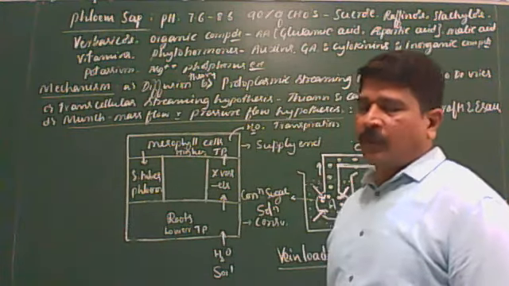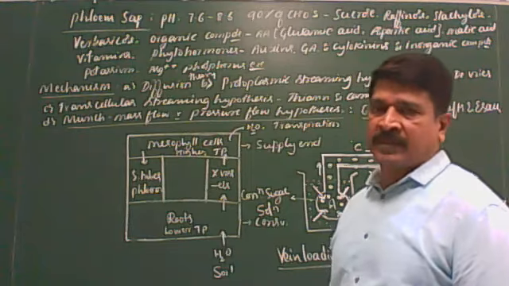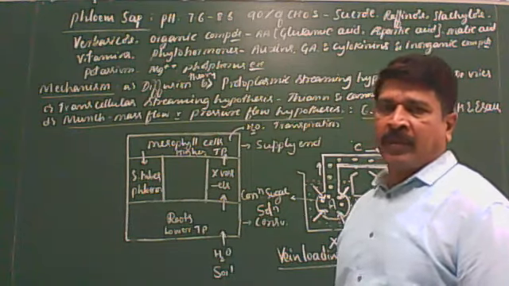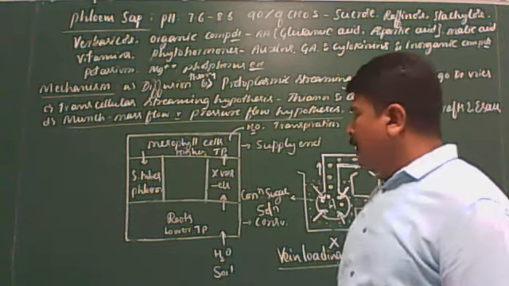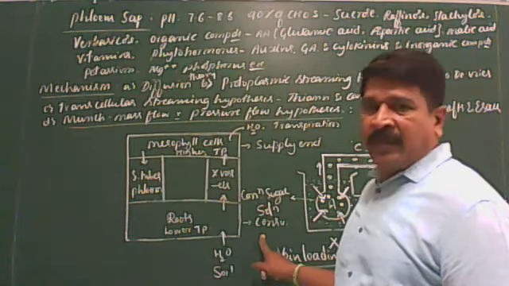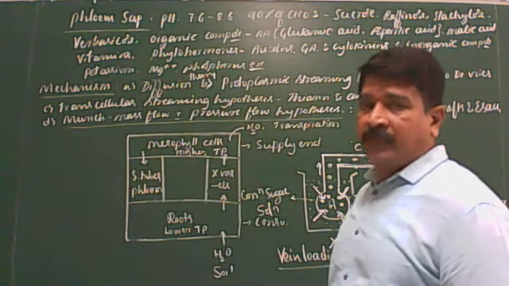Got it? Chloroplasts are the sites of photosynthesis. That you should keep in mind. I think it is very clear for you. So the preparation of the food molecules takes place in the mesophyll cells of the leaf.